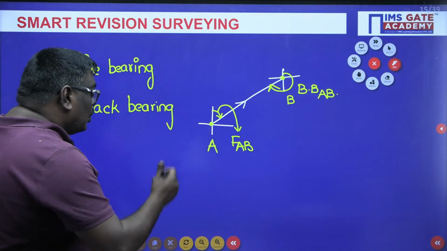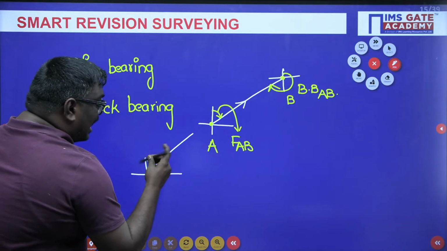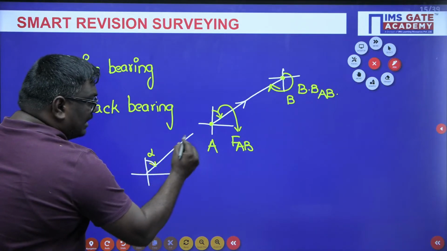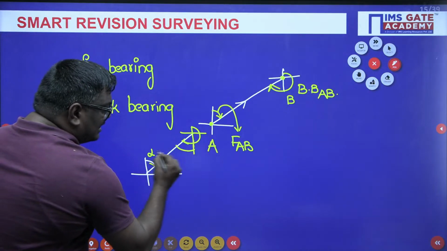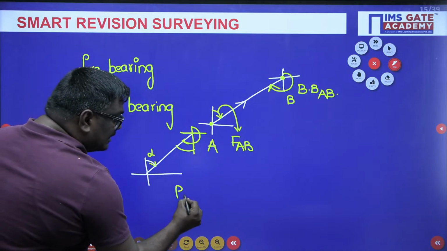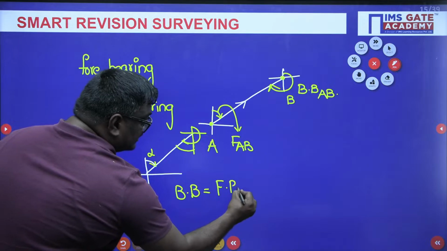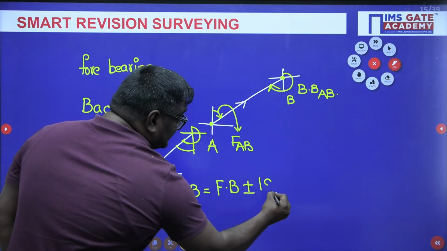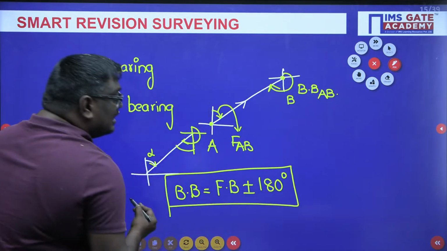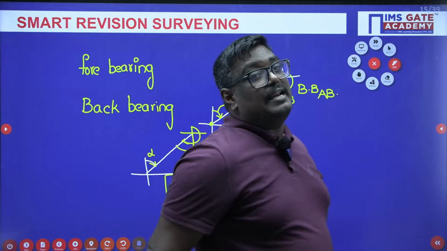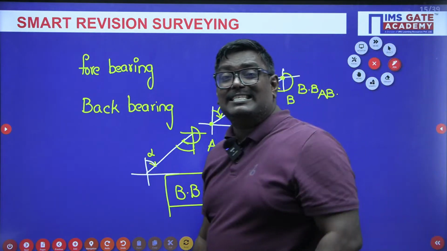Now let us conclude some points here. Suppose I consider the fore bearing as alpha. What will be the back bearing? These are alternate angles, so back bearing is equal to fore bearing plus or minus 180 degrees. Here the plus sign is used when fore bearing is less than 180 and the negative sign is used when fore bearing is greater than 180. Are you getting, my dear students?